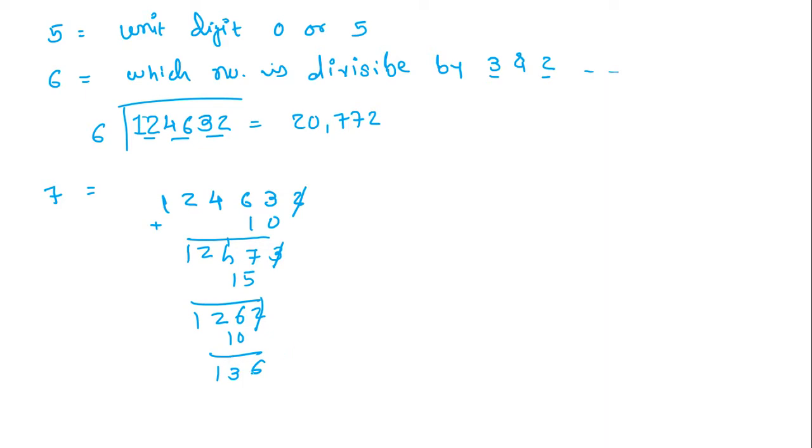Still can you say? No. 6 is again cancelled, 6 fives are 30. Now here 3, 4, 43. Is 43 divisible by 7? No, 43 is not divisible by 7. So now it is final that this number is not divisible by 7. But wait, how much time have we wasted behind that?